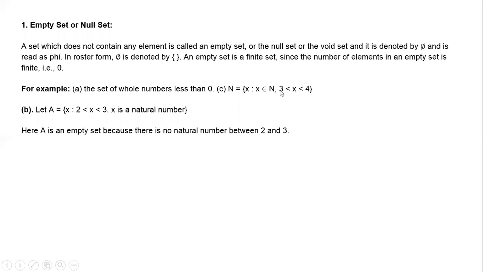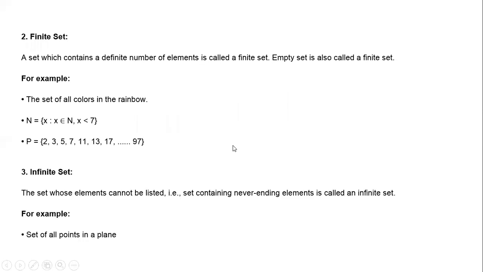Where x takes values between 3 and 4, and x is a natural number. Since x is a natural number, between 3 and 4 you don't have any value. So what is n? Set n has 0 elements. Since it has no elements, this is called an empty set or null set.